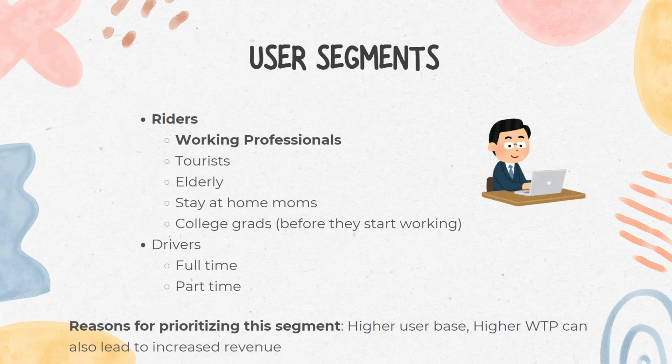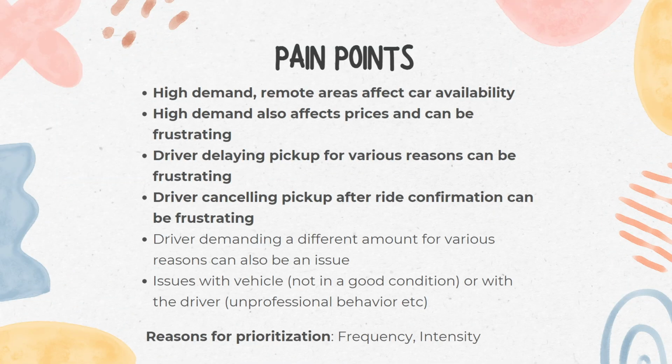By focusing on these user segments, we aim to address the most critical pain points and implement solutions that offer the greatest potential for improving user satisfaction and boosting Uber's competitive position in the market. We've identified several critical pain points that working professionals frequently encounter when using Uber. Addressing these issues is key to improving user satisfaction and retention. Let's take a closer look at each of these pain points and the reasons behind their prioritization.